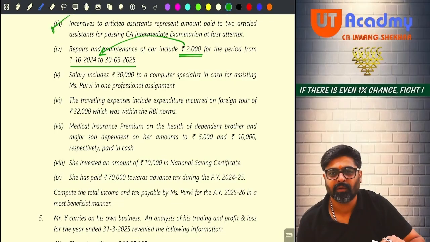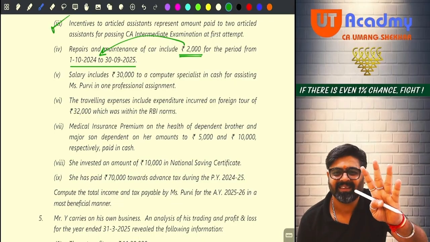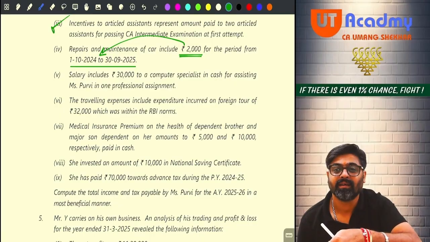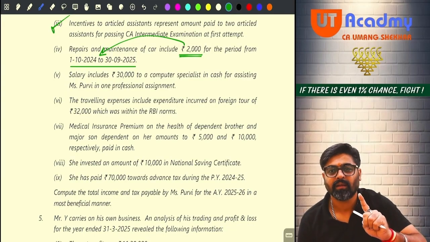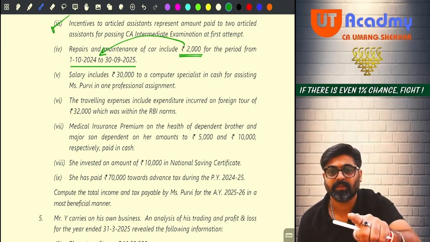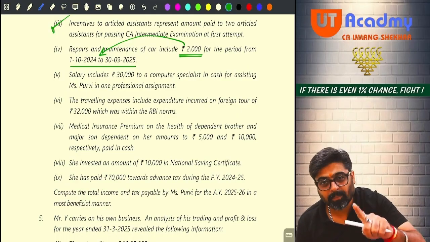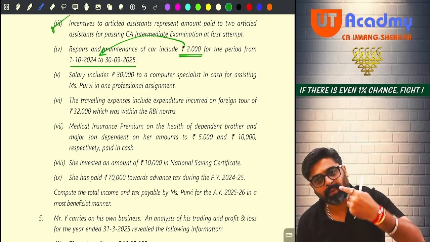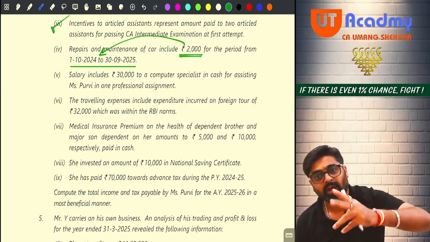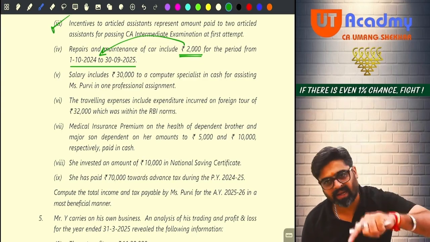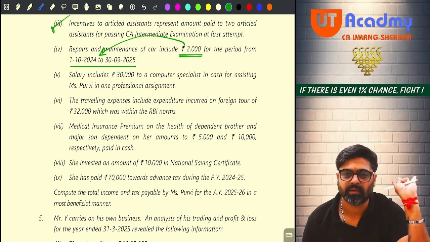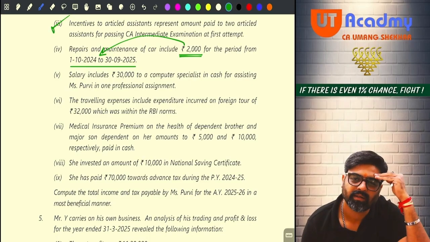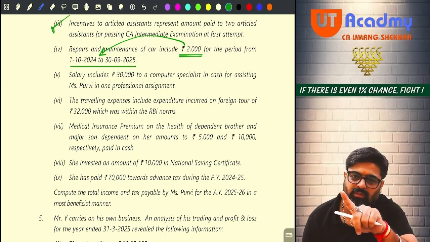Whatever is paid in this year will be allowed in this year because you are maintaining the cash basis. So repairs expenses of this year paid in this year will be allowed in this year. Repairs expenses of next year paid in this year are allowed in this year only. Sir, meaning that the entire 2000 will be allowed?